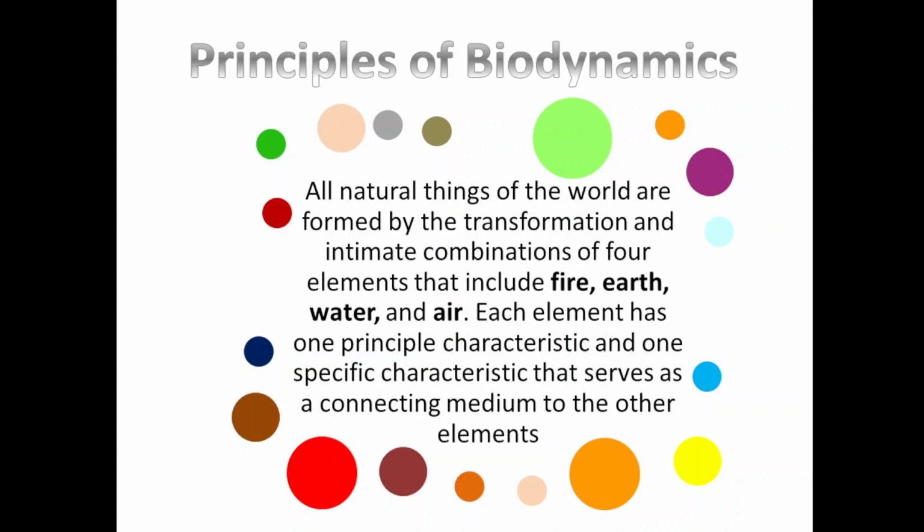Now, the principle of biodynamics. According to the principle of biodynamics, all natural things of the world are formed by transformation and intimate combination of four elements that include fire, earth, water and air. Each element has one principal characteristic and one specific characteristic, and that serves as a connecting medium to the other element. This is the principle of biodynamics.